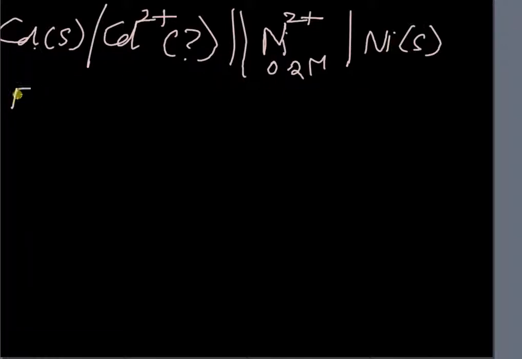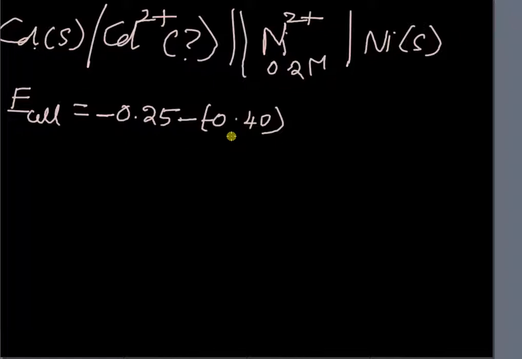Let us write the Nernst equation for E cell, and you also need the E naught values of cadmium and nickel. Let us straight away write that E naught of cathode nickel is minus 0.25, minus minus 0.40.